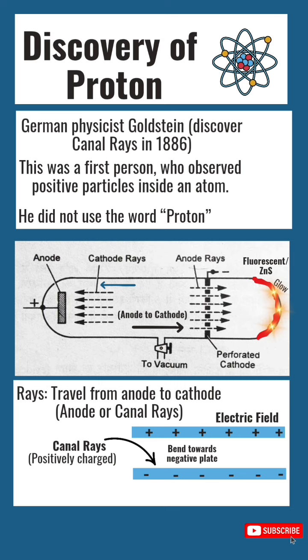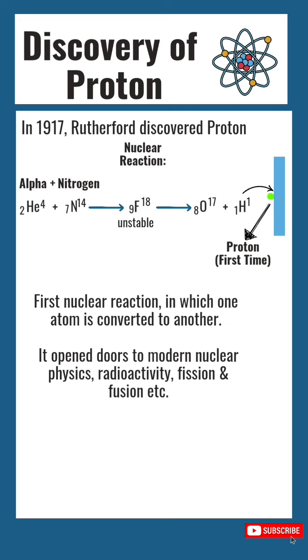Goldstein was the first person who observed a positive particle inside an atom, but he didn't use the word proton. Rutherford proceeded with this experiment further and discovered the proton in 1917. Rutherford took an alpha particle and a nitrogen atom. Alpha particles are like helium nuclei that have 2 protons and 2 neutrons. A nitrogen atom has 7 protons and 7 neutrons, and he performed a nuclear reaction.